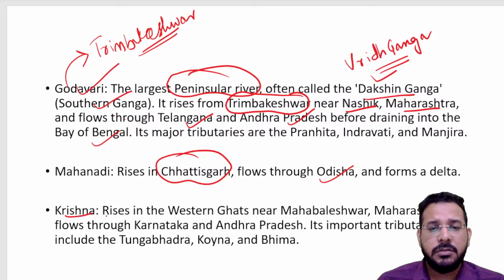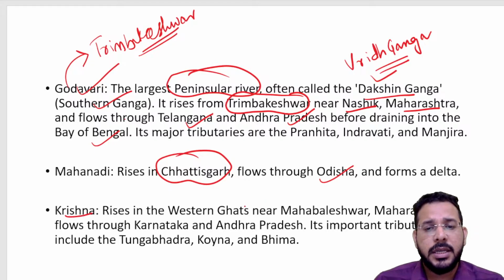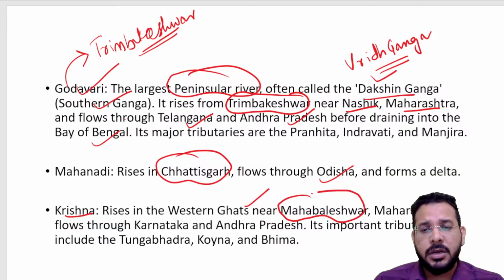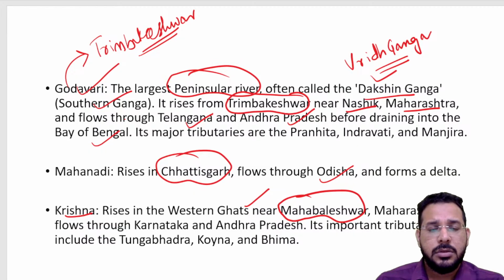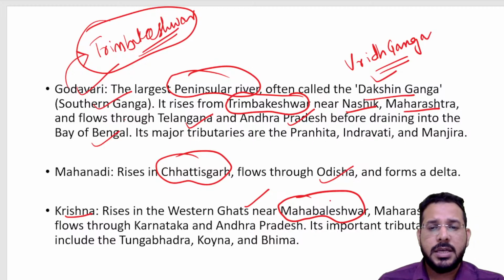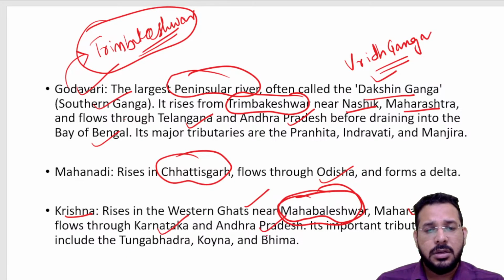We have the Krishna River, which also originates in the Western Ghats, from the region called Mahabaleshwar. So Godavari originates in Trimbakeshwar, whereas Krishna originates in Mahabaleshwar. Both of them originate in the Maharashtra region. Krishna flows through Karnataka, Andhra Pradesh, and Telangana; it borders Telangana and AP.